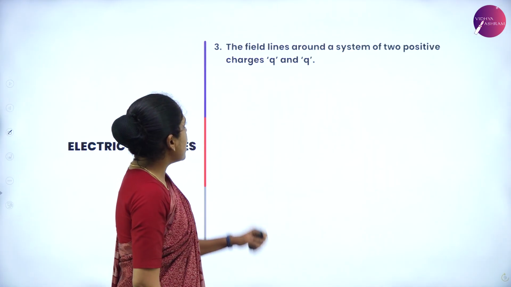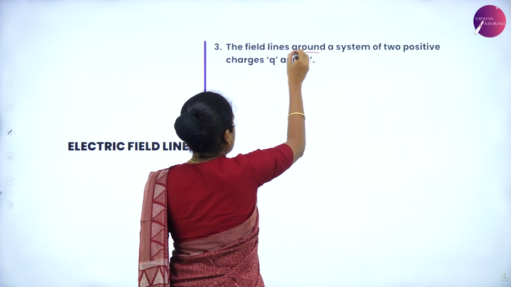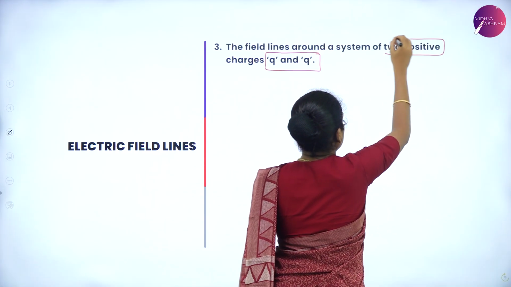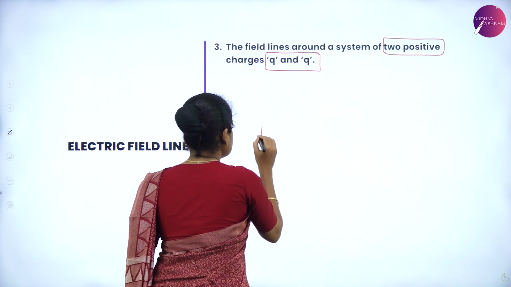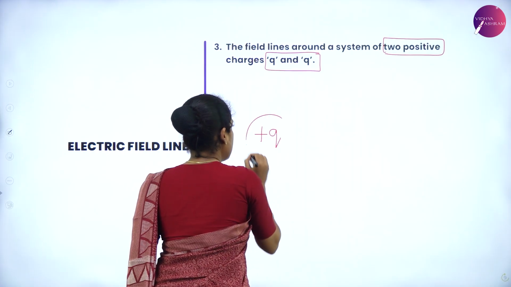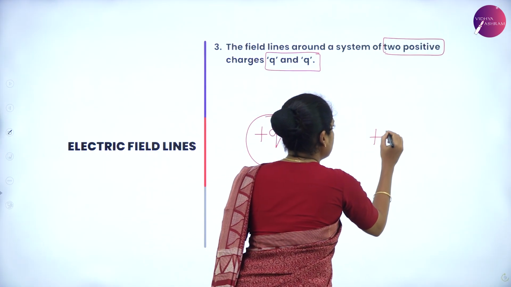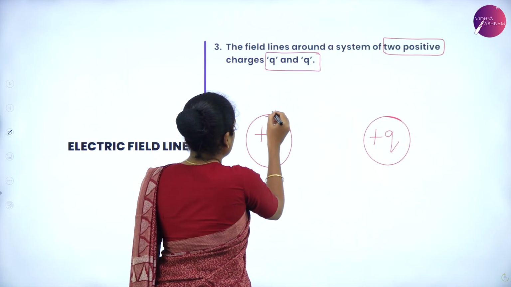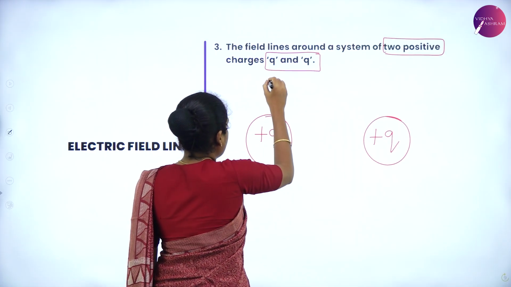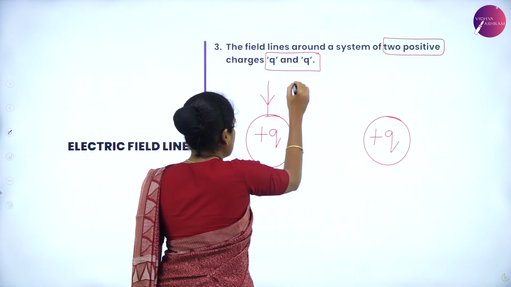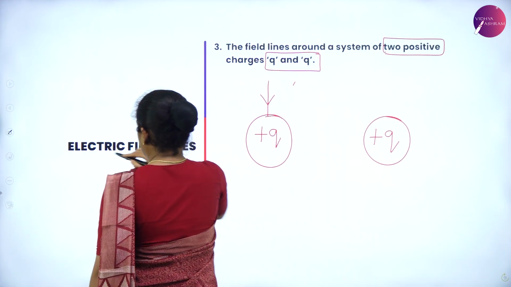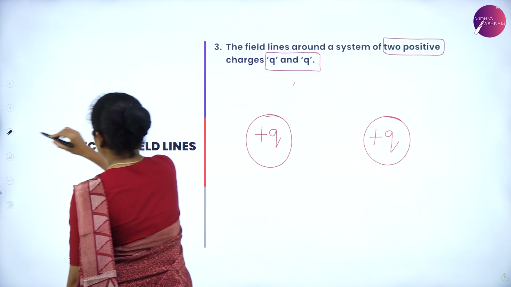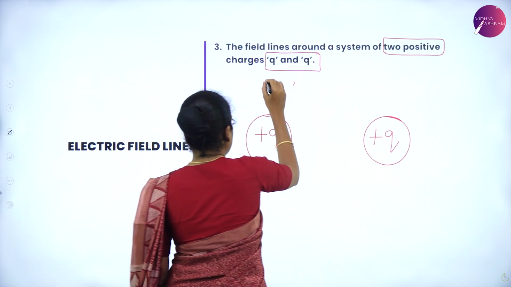So, next charges, same charge, that is 2 positive charges. For 2 positive charges, what will be the electric field lines pattern? Let us know it by drawing. So, yes, you know that for a positive charge, the electric field line is radially outward. Yes, let me draw radially outward.